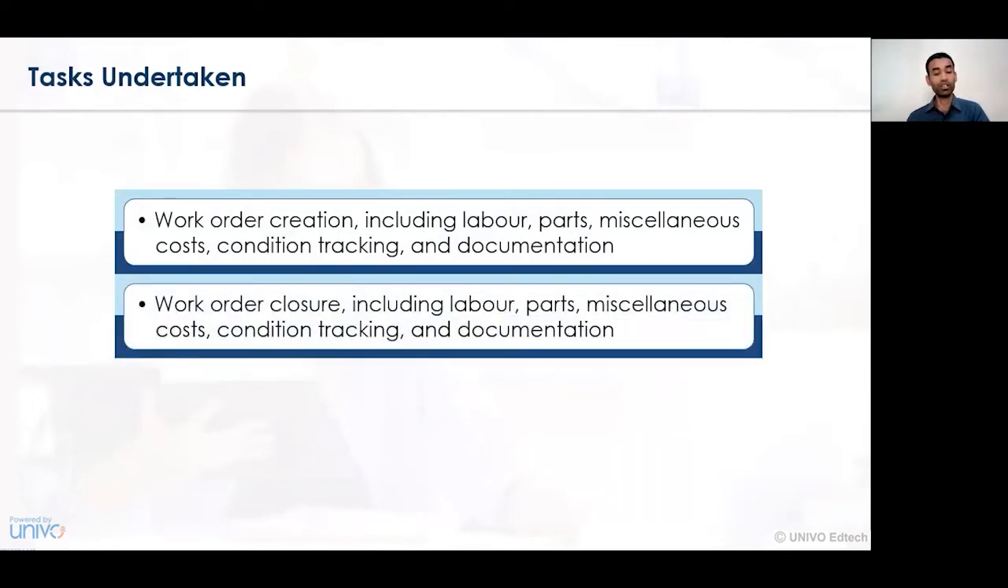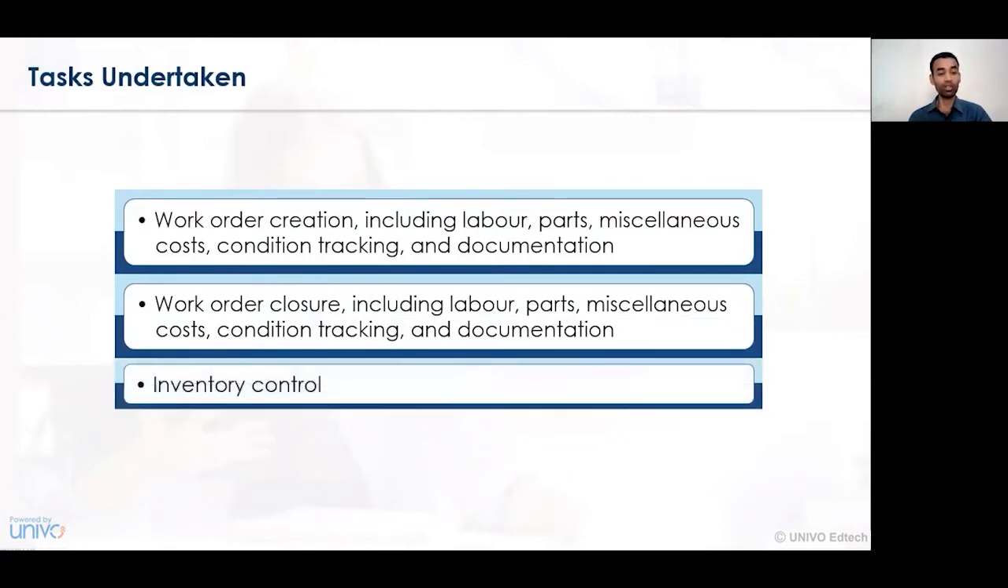The work order closure. Now, when it comes to completion of a certain task, the work order should be closed accordingly. The work order closure focuses on including the labor, parts, miscellaneous cost, condition, tracking, documentation, and so on. So once a work order has been created, it needs to be completed in a very effective way. And for the completion of an effective work order, we need to see whether all the tasks that have been assigned have been completed effectively and whether the objective or goal of the task has been achieved or not.